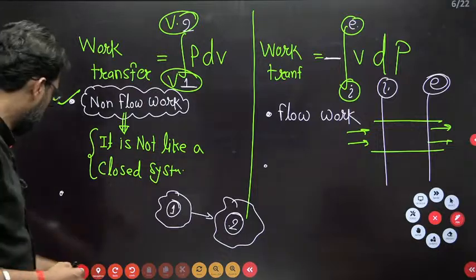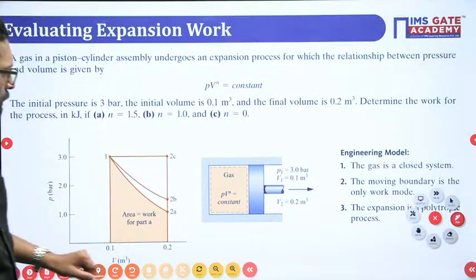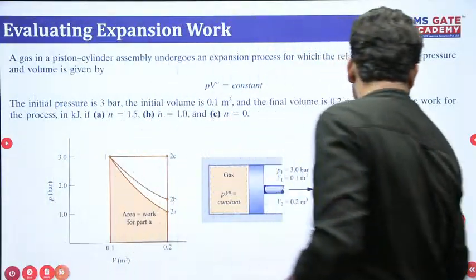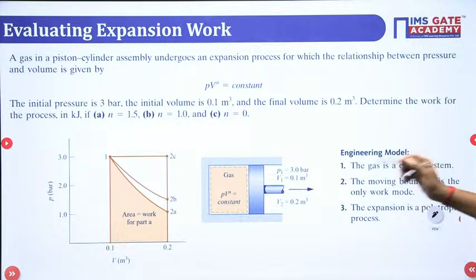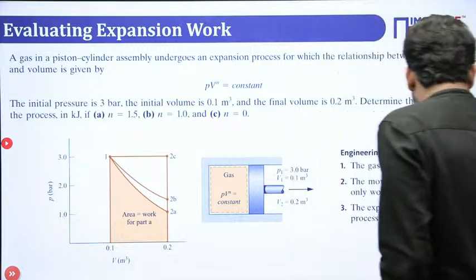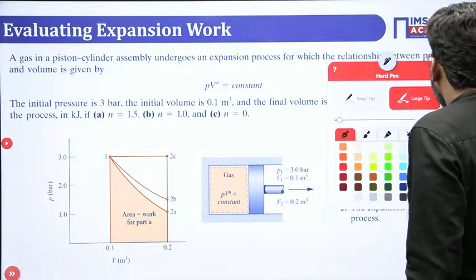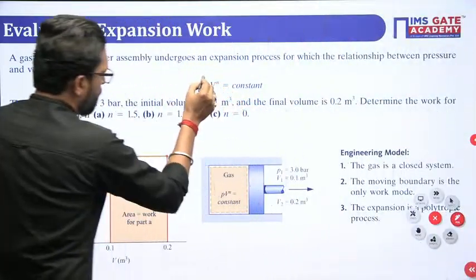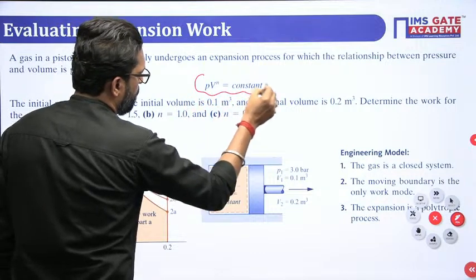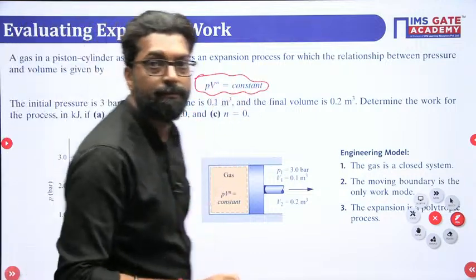Okay. Now next. Let's suppose there is a generalized process, where PV^n is constant.